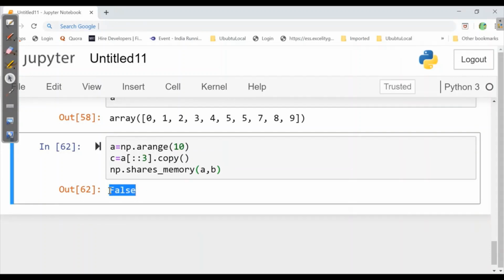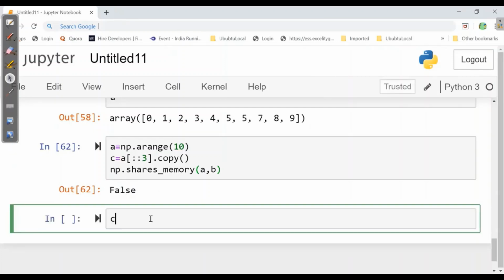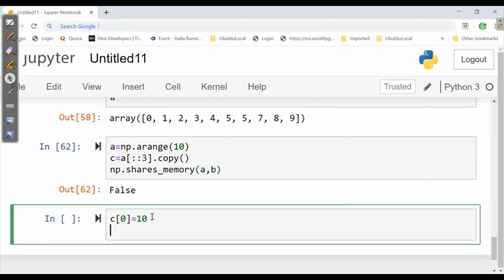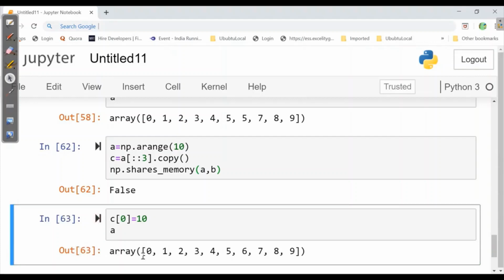If I make any changes in C, let's see. When I write C[0] is equal to 10 and print A, it will give A as it is. There will be no changes in A, whereas in shallow copy or view, there will be a change in A if we make any changes to B, because it is pointing to the same memory location.